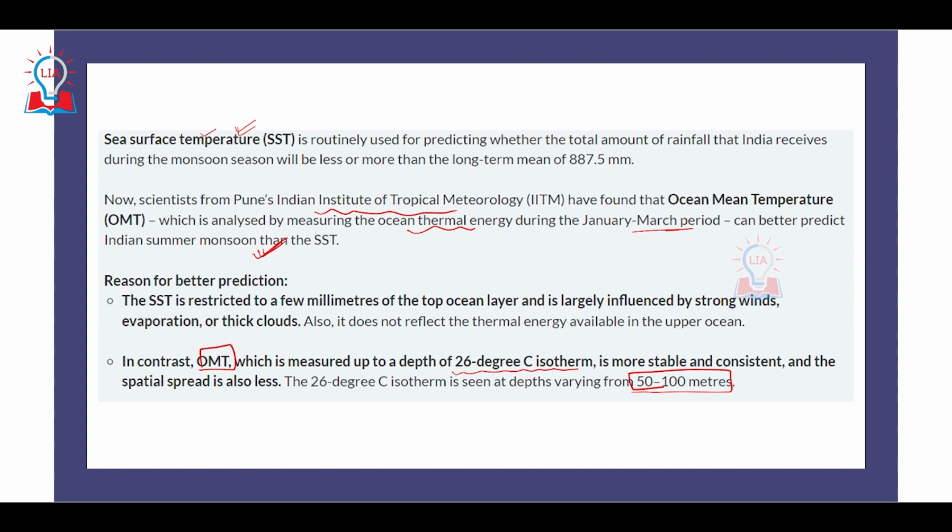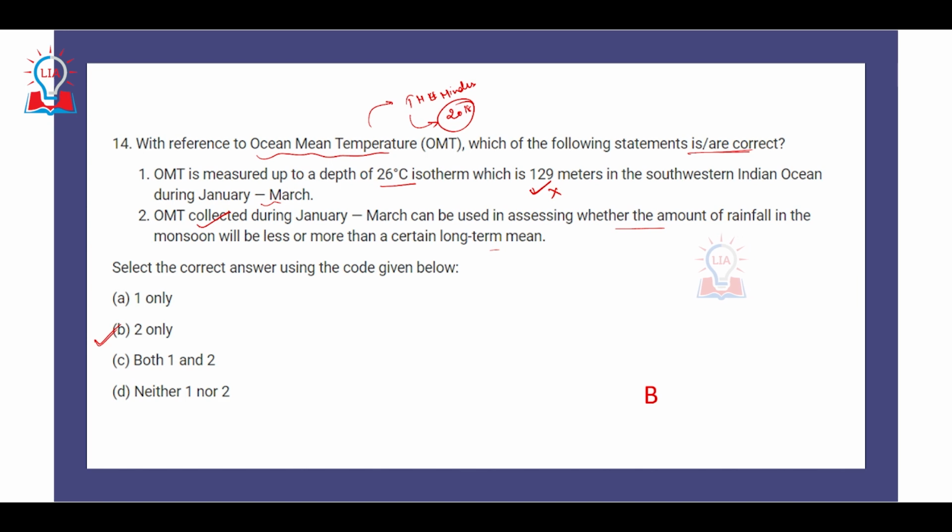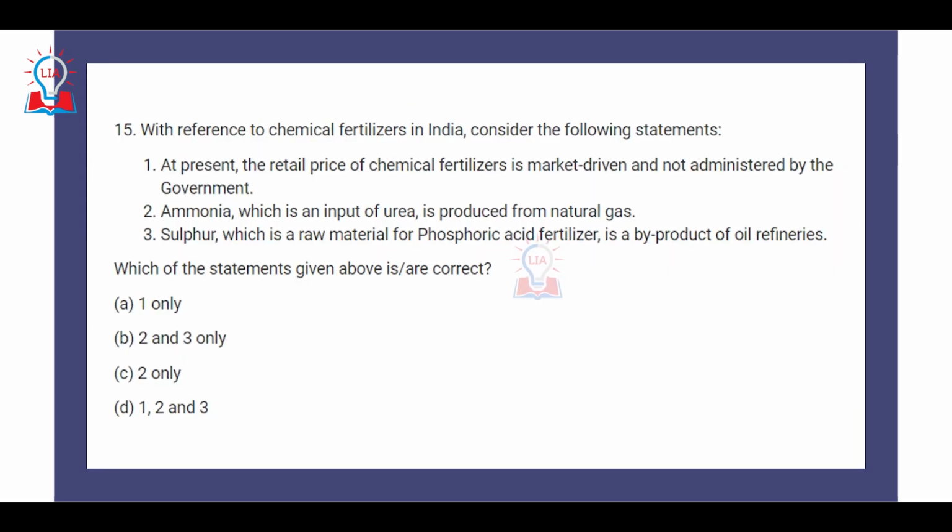And that is why OMT is largely being used to replace the sea surface temperature data so that we can have a better understanding of the monsoonal rainfall. So the correct option is B.